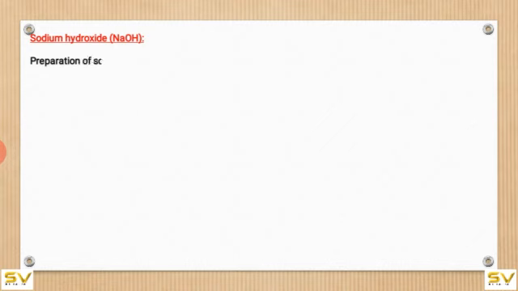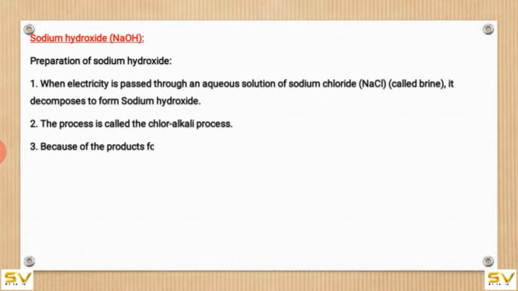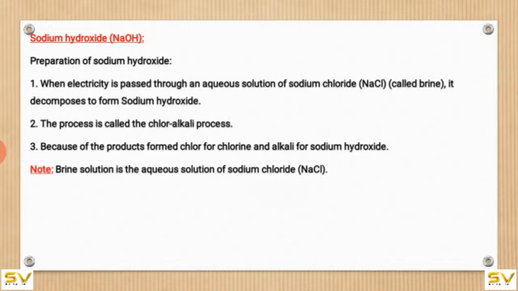Sodium hydroxide. Preparation of sodium hydroxide. When electricity is passed through an aqueous solution of sodium chloride, it decomposes to form sodium hydroxide. The process is called the chlor-alkali process because of the products formed: chlor for chlorine and alkali for sodium hydroxide. Brine solution is an aqueous solution of sodium chloride. 2NaCl plus 2H2O gives 2NaOH plus Cl2 plus H2.